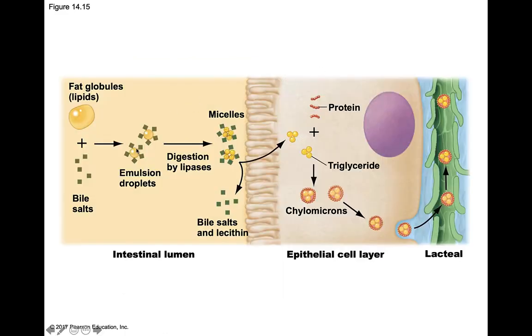Here we're looking at fat. Remember, fat, being lipid soluble, diffuses through cell membranes. So here we have a globule, and that globule is going to be emulsified by bile. See what's happened here: it's changed structure overall. Now it can actually be digested by enzymes. So it's going to be broken down into monoglycerides, free fatty acids and micelles, and these are going to be absorbed through the epithelial layer.